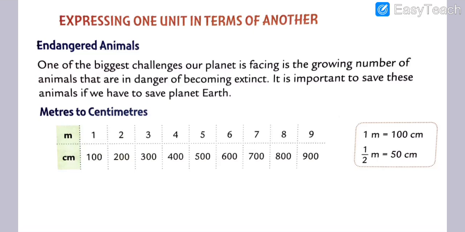What I am telling you here. Okay, again I repeat for you, my dear students. One of the biggest challenges our planet is facing is the growing number of animals that are in danger of becoming extinct. It is important to save these animals if we have to save planet Earth.